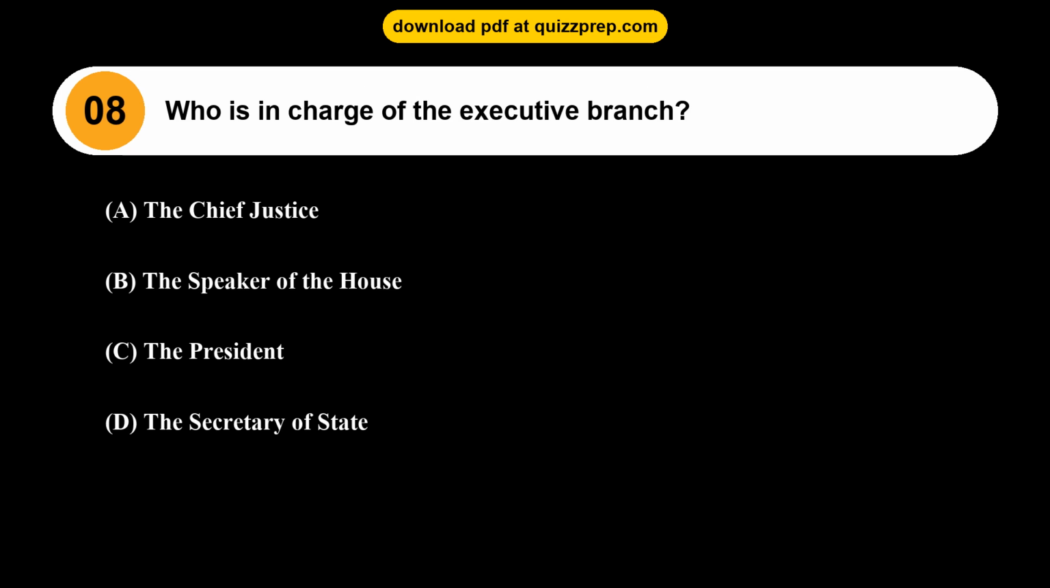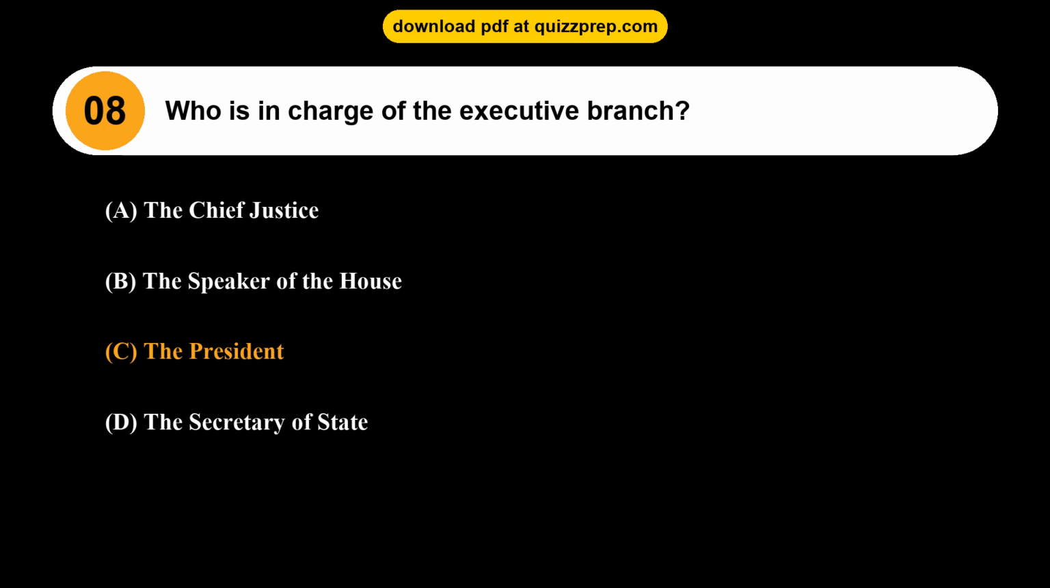Question 8. Who is in charge of the executive branch? Option A. The Chief Justice. Option B. The Speaker of the House. Option C. The President. Option D. The Secretary of State. The correct answer is option C.